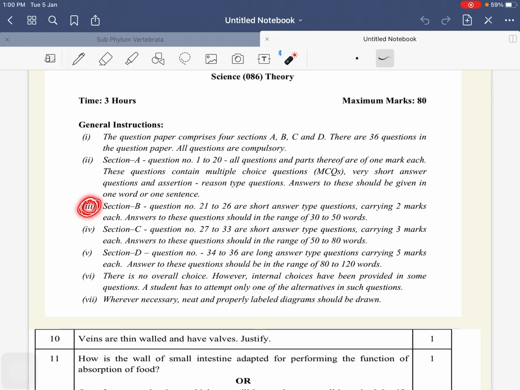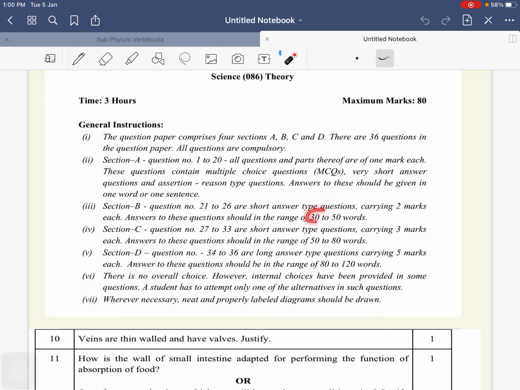It carries 2 marks, and there is a very specific limit. CBSE always mentions this limit: 30 to 50 words. And one thing, many children waste a lot of time here in 1 mark or 2 marks questions. 1 mark is always one word or one sentence. 2 marks is at most 3 to 4 lines.